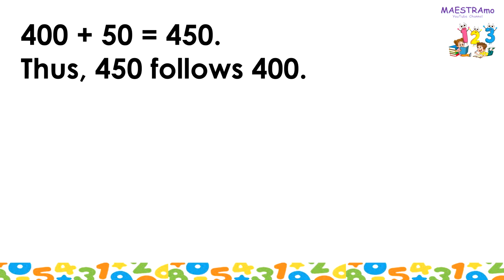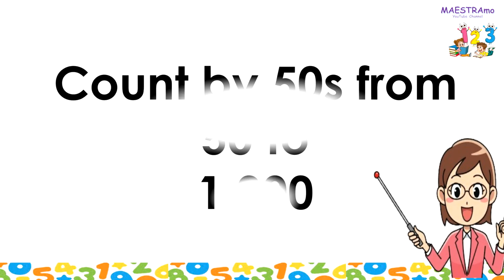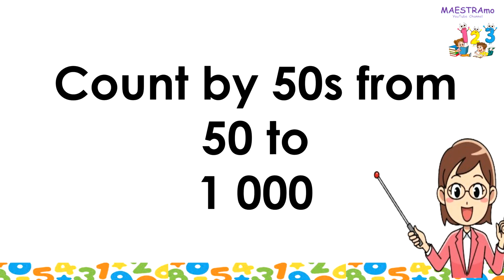400 plus 50 is equal to 450. Thus, 450 follows 400. What number follows 750 when you count by fifties? Correct. It is 800. Count by fifties from 50 to 1000.